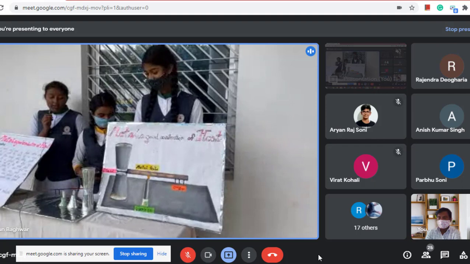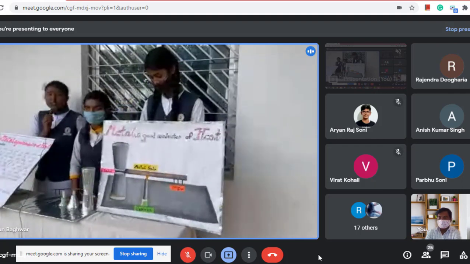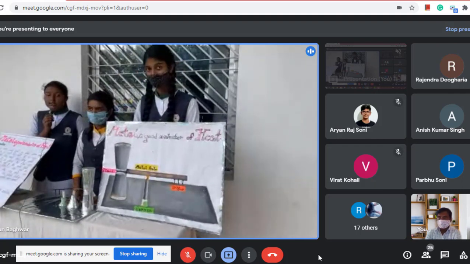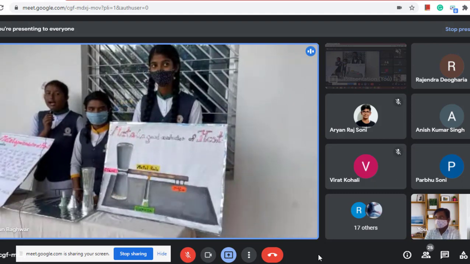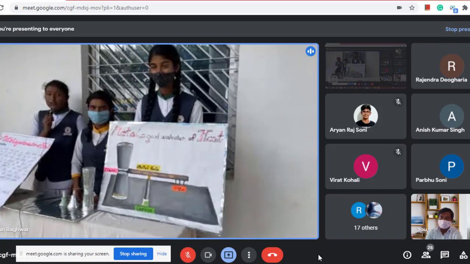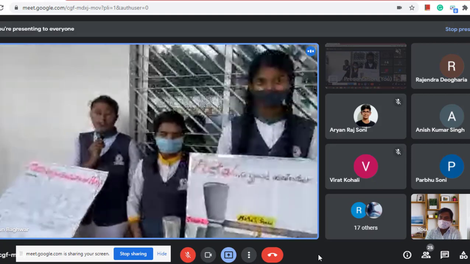Let me tell you the basic concepts related to this experiment, like what is a metal, which types of metals are good conductors of heat, and why they are good conductors of heat. Starting with metals: metals have a shiny appearance. They are good conductors of heat and electricity. They can be beaten into thin sheets and drawn into thin wires. Metals like silver and gold are good conductors of heat. The procedure of this experiment will be explained by my friend Shreya Gungun Malakar.